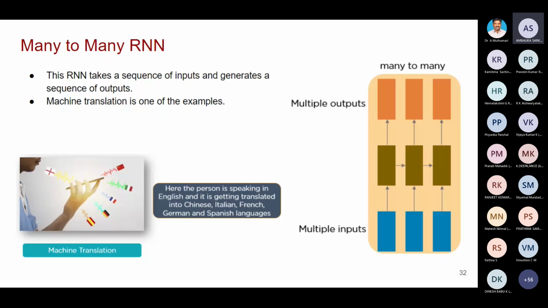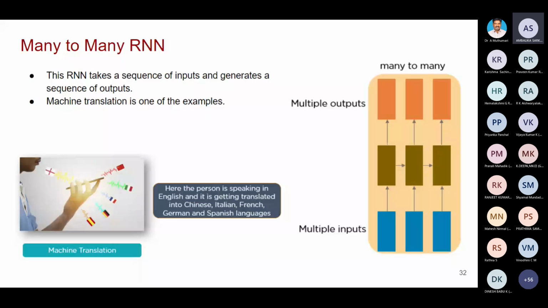I'm speaking in English, it should be converted into Tamil, or it should be converted into Hindi. So a sequence of input should be converted to another sequence. So multiple outputs. Machine translation is one good example for this. So this is many to many RNN, multiple inputs, multiple outputs.